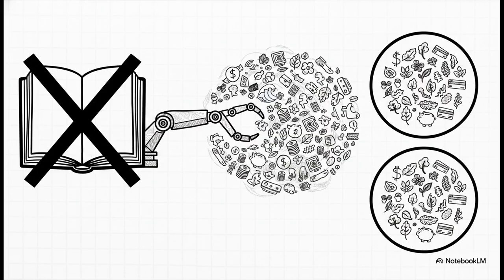Instead of relying on hard-coded definitions, they scan massive volumes of text and organically cluster the occurrences of a target word based purely on contextual similarity. For instance, if our word bank frequently appears near terms associated with finance and vaults, well, those instances form one distinct cluster. If it appears near terms associated with water and terrain, boom, that forms another. The system dynamically induces and discovers the distinct senses directly from observing how language is naturally distributed in real-world usage.